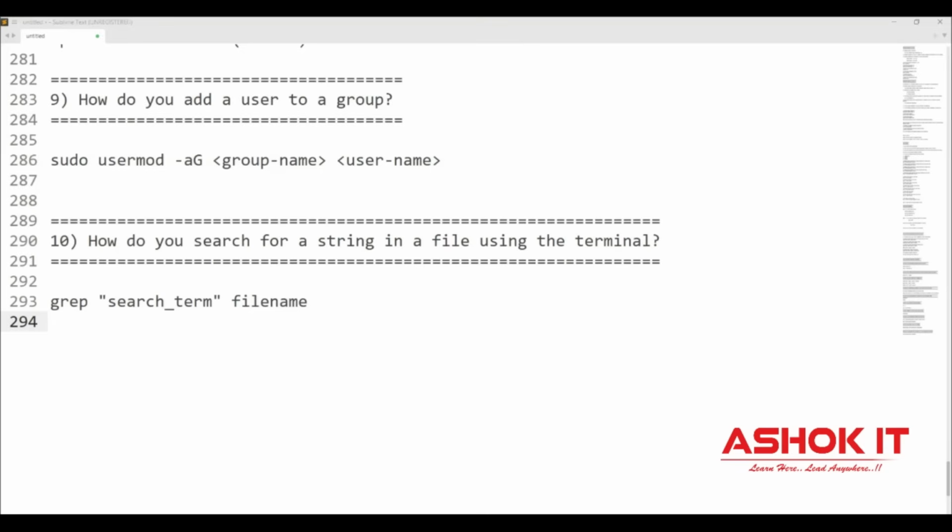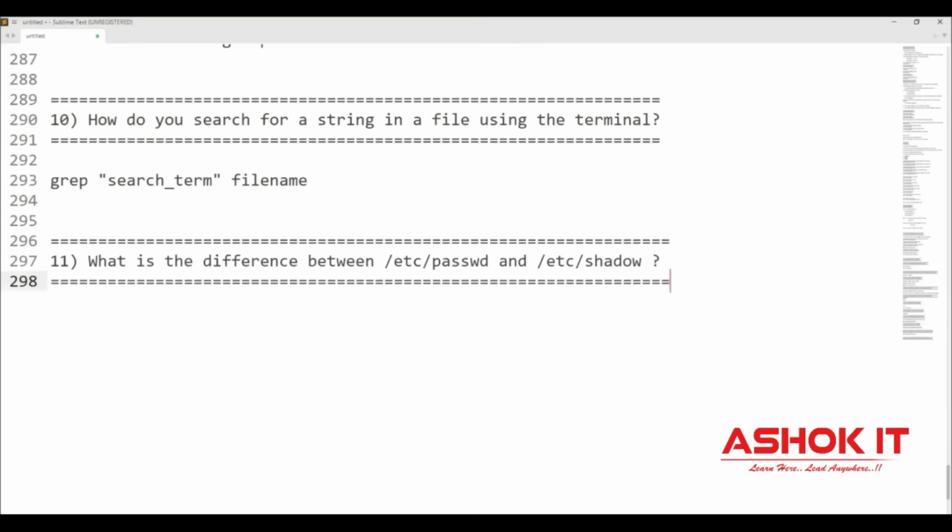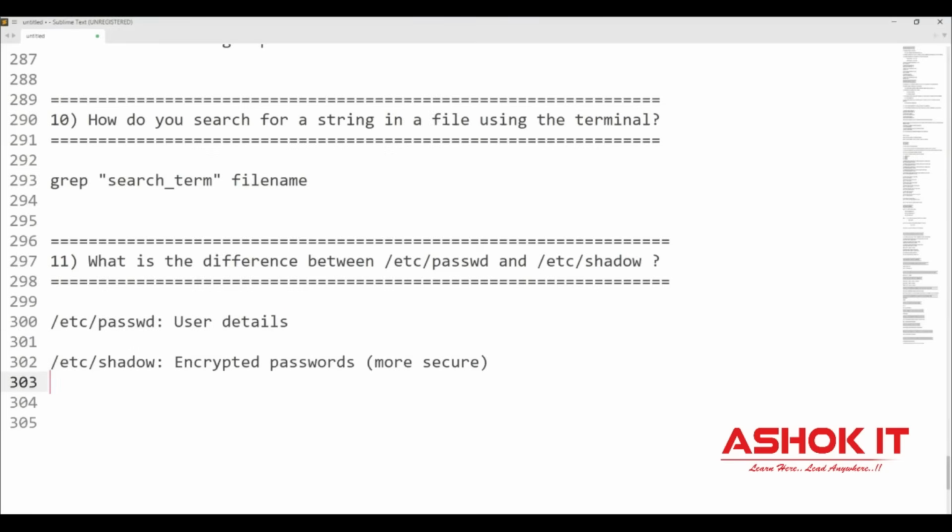And the next question, what is the difference between /etc/passwd and /etc/shadow? What is the purpose of these two files in a Linux machine? The /etc/passwd file contains user details, whereas the /etc/shadow file contains user passwords in encrypted format. So when you create users in Linux, in the first file you can identify which users are available in the machine. Those user passwords will be available in the second file in encrypted format.